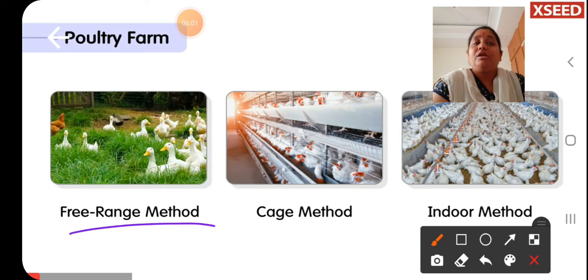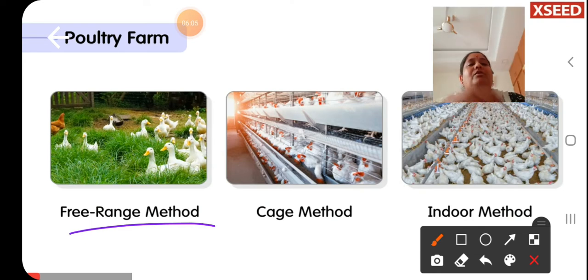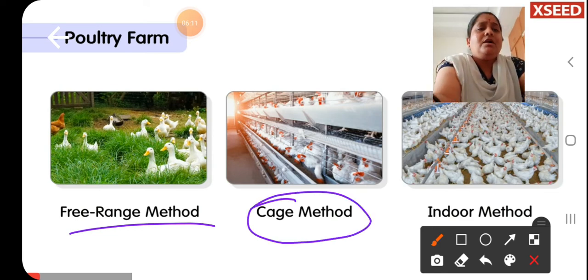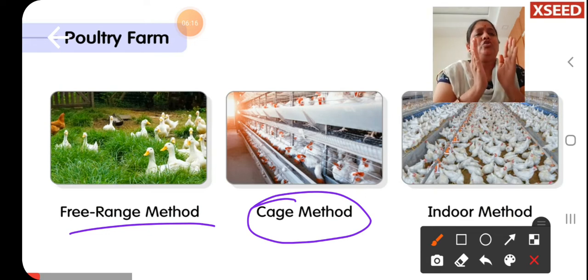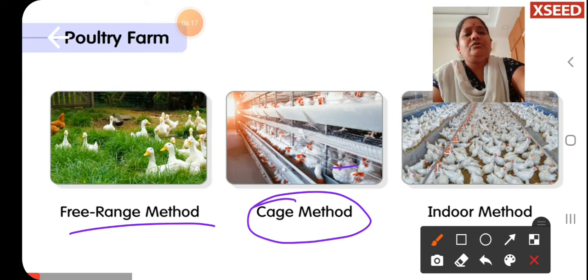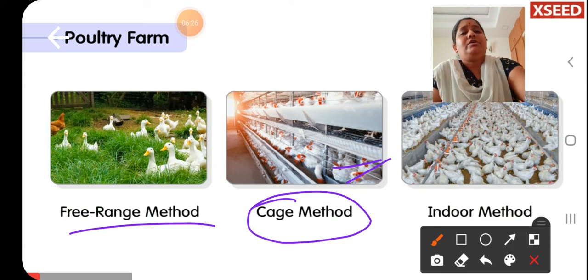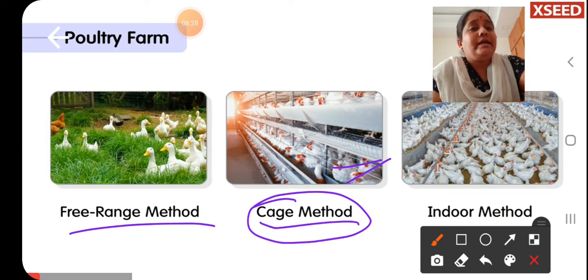That also comes under your free range method. So now the second method, if you will see, this is your cage method. What is the second method? This is the cage method. Means in very enclosed areas. Like in this picture you can see all the hens that are grown are reared in enclosed iron cages. So this method we are saying as a cage method.